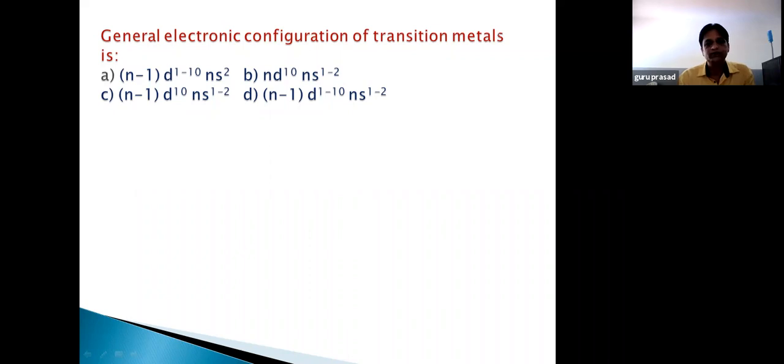So n is equal to 1. Similarly, second option, Ni2+. The nickel atom's atomic number is 28, so Ni2+ has 26 electrons. So Ar 18.